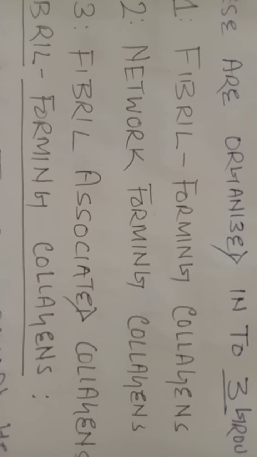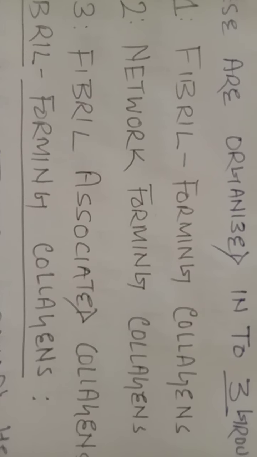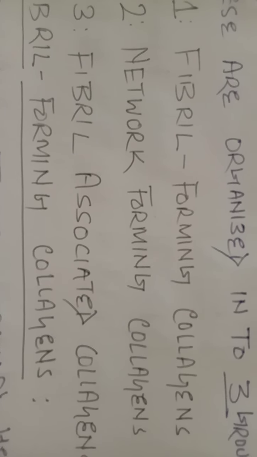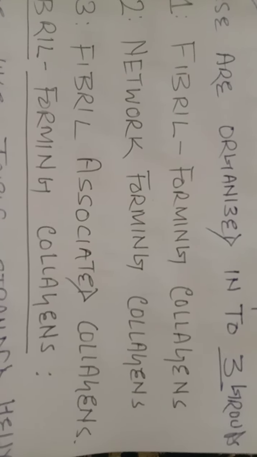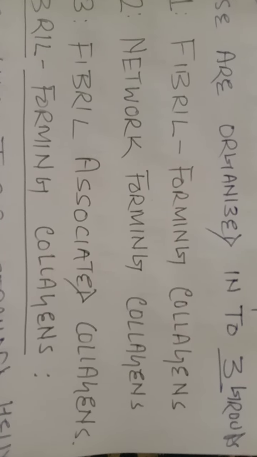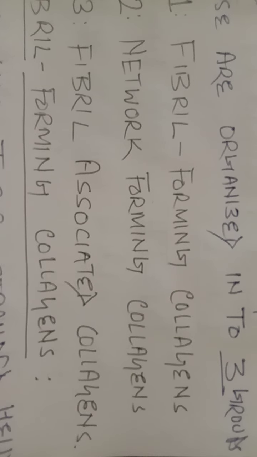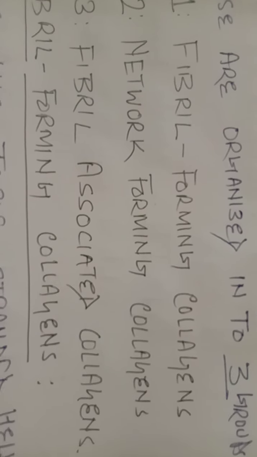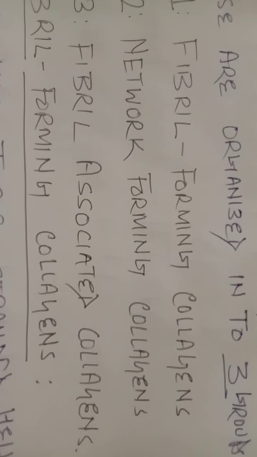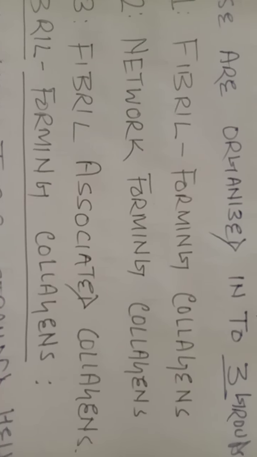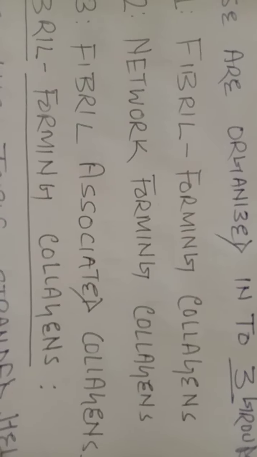By name it is clear, network, mesh forming collagens. They will be responsible for mesh forming, network forming. And third one is fibril associated collagens. So these three groups are important to know: fibril forming, network forming and fibril associated collagens.